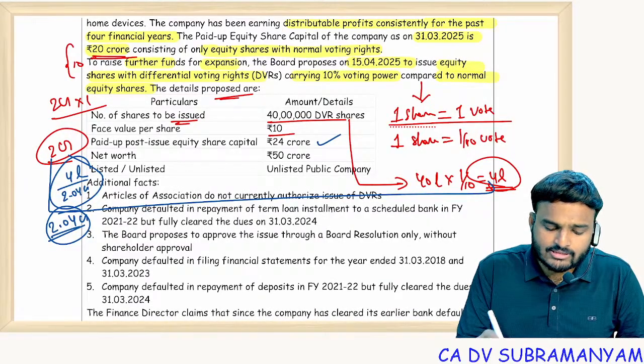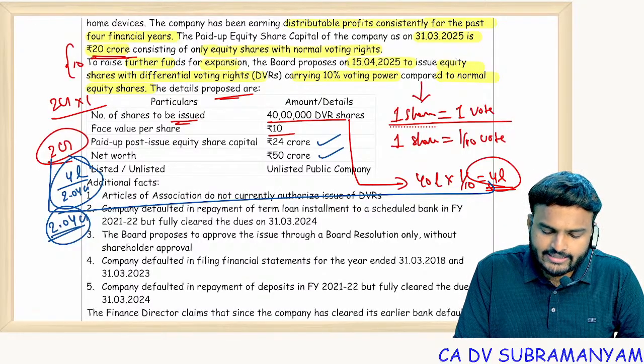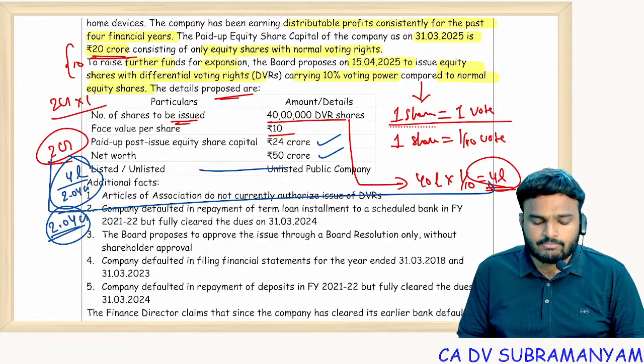But voting power is different. Voting power, it is just 2 crore 4 lakhs only. Why? 1/10 of the voting power. Net worth 50 crores. Listed or unlisted? The nature of company is unlisted public company.